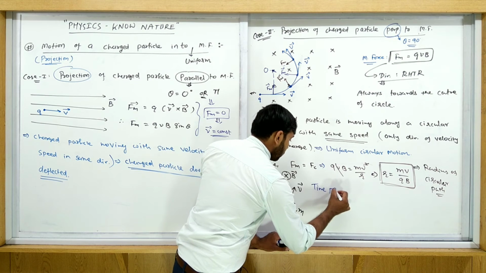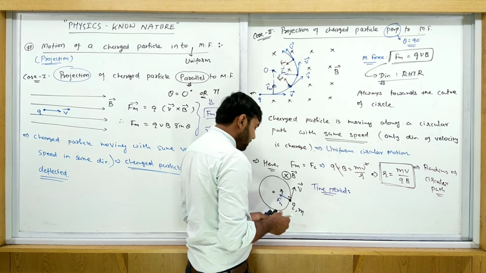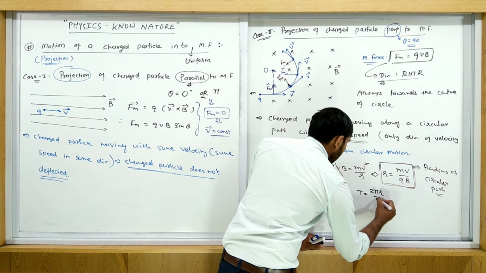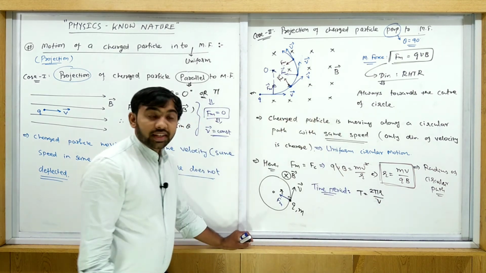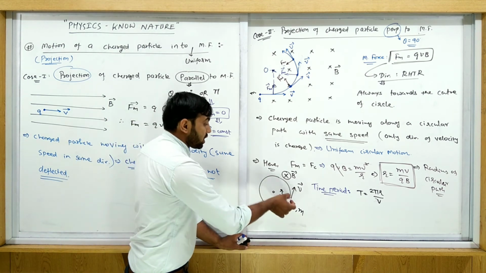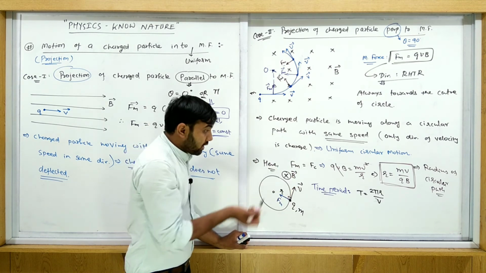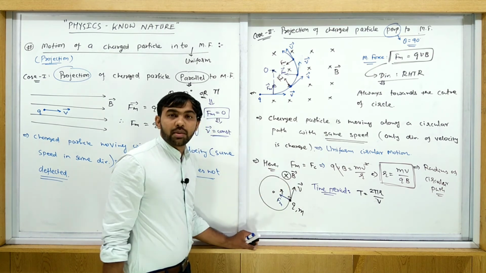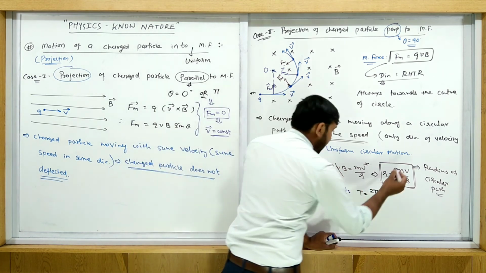Now, time period. In this case, time period is given by a very simple equation, as we studied in circular motion. T is equal to 2 pi r upon v. Means the total time is equal to total distance. How much distance? The circumference of a circle, which is 2 pi r, and the speed is v. So 2 pi r upon v is the time period. Total distance upon speed.